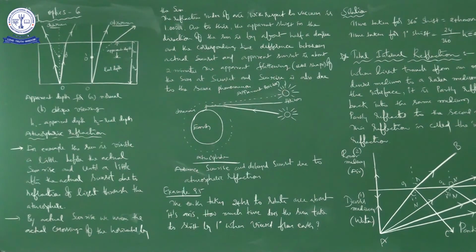Not only these two, even the atmosphere also. In our atmosphere also, whatever sunrise you are seeing, whatever sunset you are seeing, these two are not real. Because of refraction, there is some time gap.